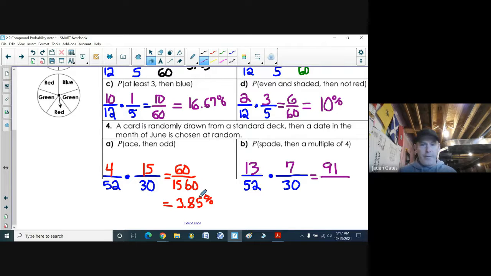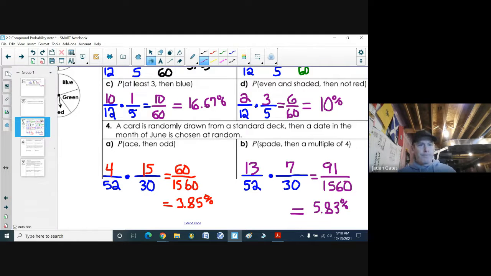And then again, 52 times 30 was 1,560. And so to convert that to a percentage, I take my 91, divide it by 1,560, and then multiply it by 100%. And this time, it's a slightly better chance of this happening, 5.83% chance.